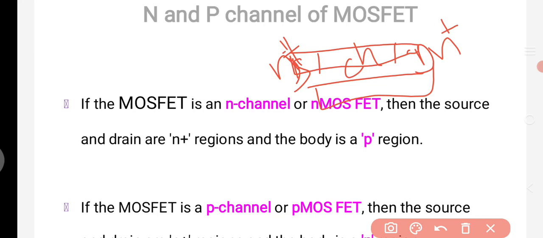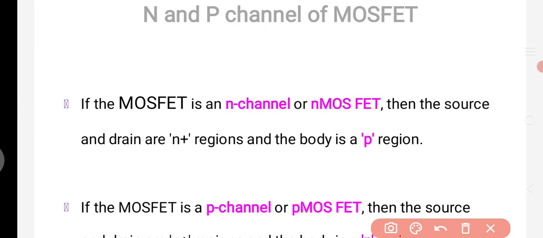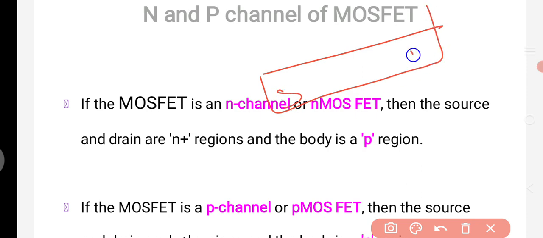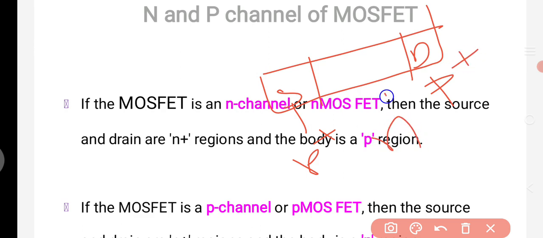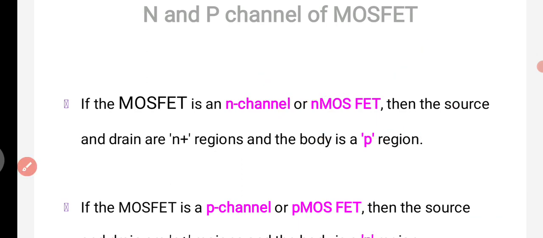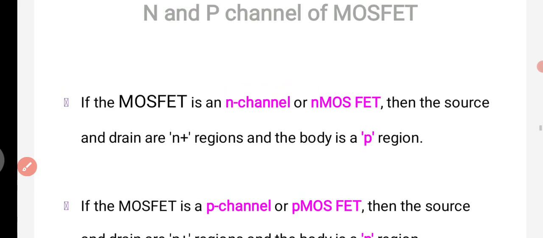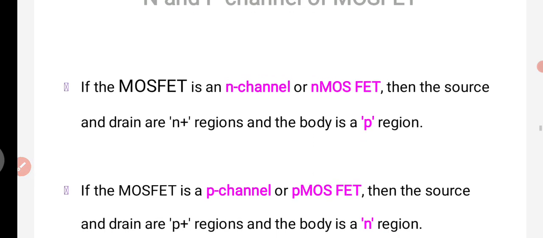In a similar way, if the MOSFET is a P channel or a P MOSFET, then the source and drain, in case of PMOS, are heavily doped with a P trivalent element, that is, P plus regions. The entire body is an N region. Then that type of MOSFET will be called a PMOSFET. So these are the two types, N channel and P channel MOSFETs.